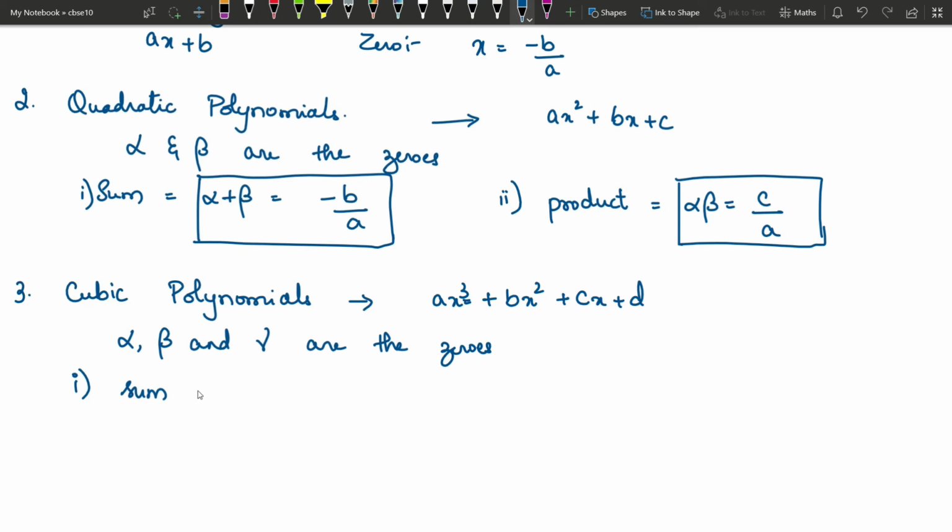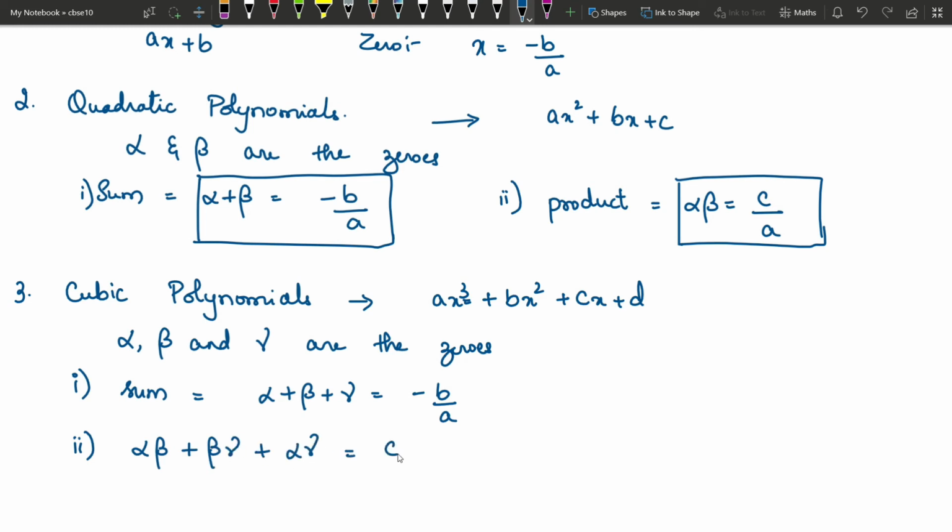Sum of all the roots is equal to alpha plus beta plus gamma, which is equal to minus b by a. And then we have another relation, which is the sum of products of two zeros at a time, which is alpha beta plus beta into gamma plus alpha into gamma.